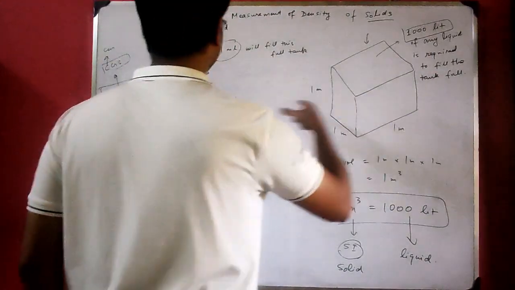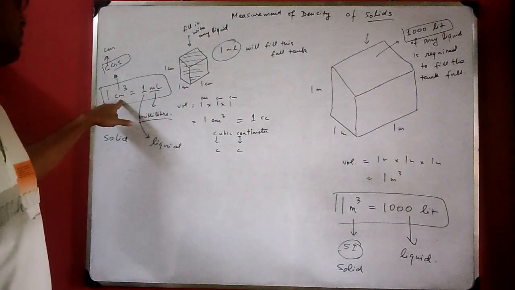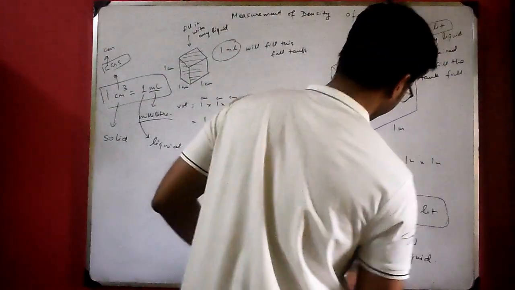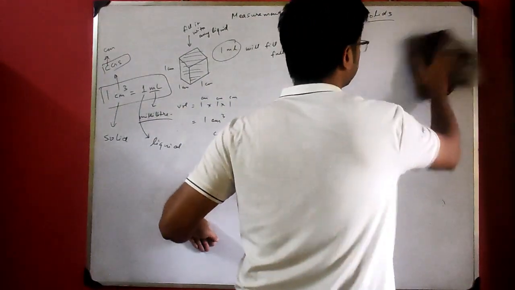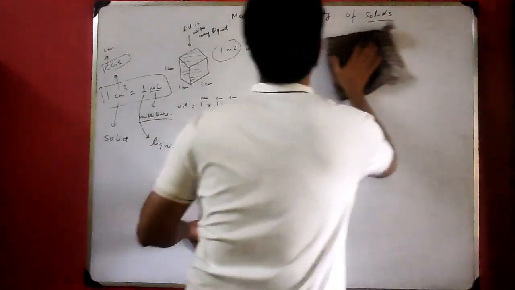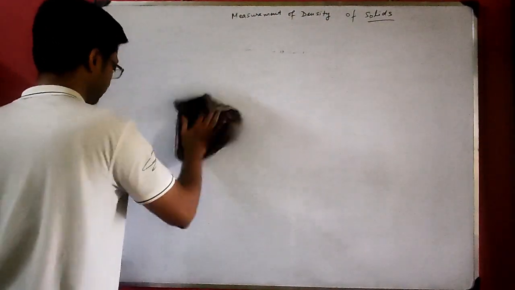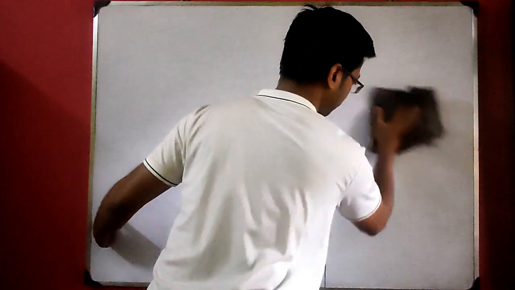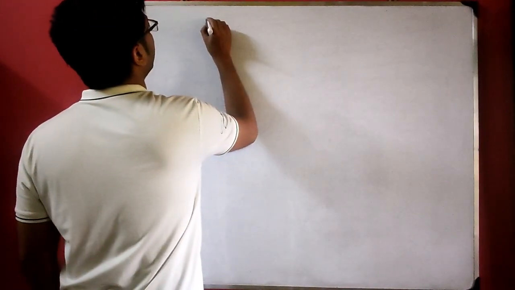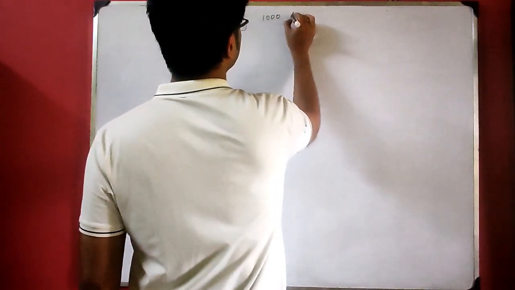Now this can also be proved, that if 1 meter cube equal to 1000 liter, from here we can get 1 centimeter cube equal to 1 ml. You see how I am proving it. Now 1 meter cube equal to 1000 liter.